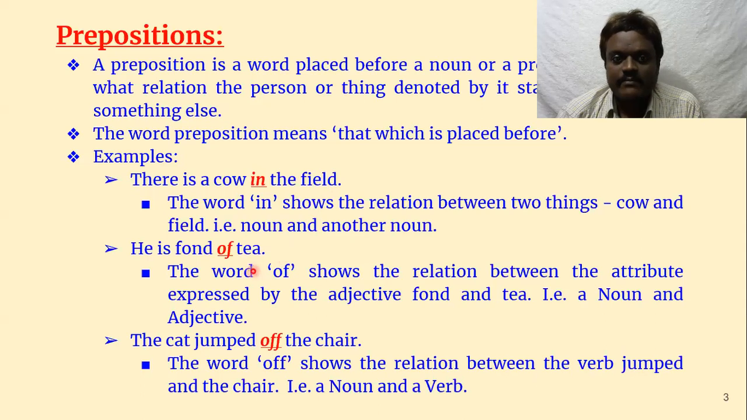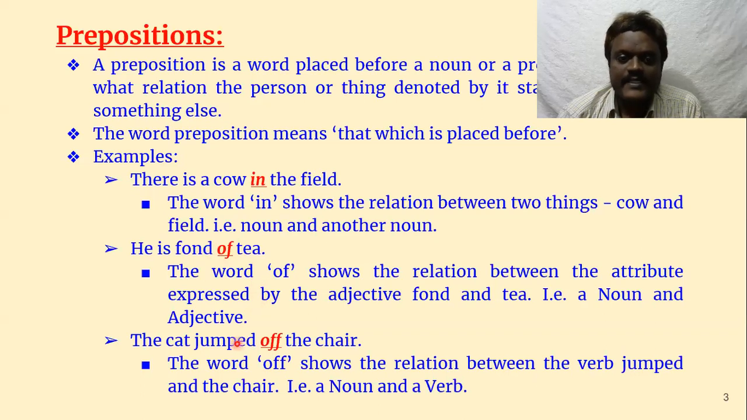Let us take another example. He is fond of tea. The word of, again, it is placed before the noun, tea. The word of shows the relation between the attribute expressed by the adjective. So it is the adjective, is fond, and tea. So it is connecting adjective and noun. It is showing the relation between adjective and noun.